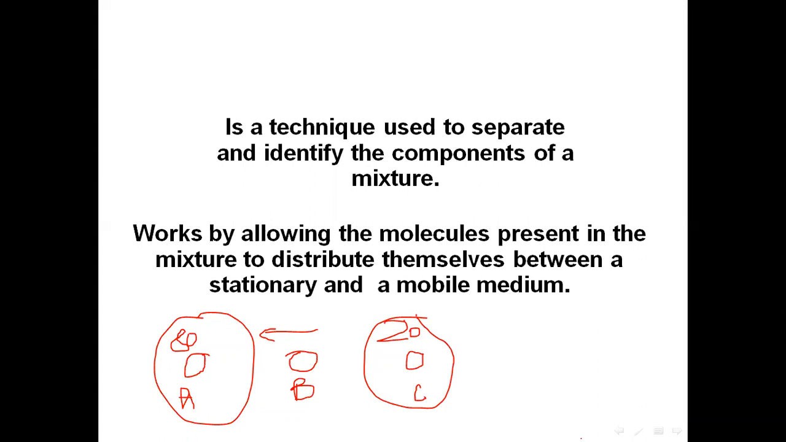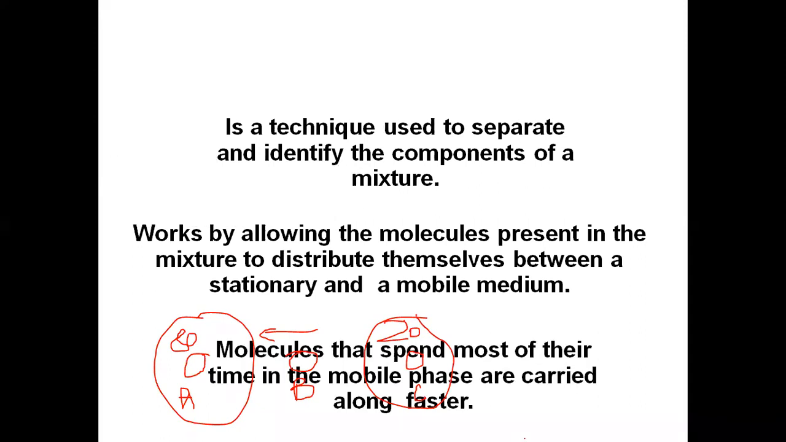So this works by allowing the molecules present in the mixture to distribute themselves between a stationary and a mobile medium. And molecules that spend most of their time in the mobile phase are carried along faster. So the molecule which is more soluble, for example, in this case, if B is more soluble in A, then if B is initially resting with C, A can easily take up B, and therefore B can be separated out from C. So this is the basis of chromatography, and classification of chromatography is done according to the mobile phase.